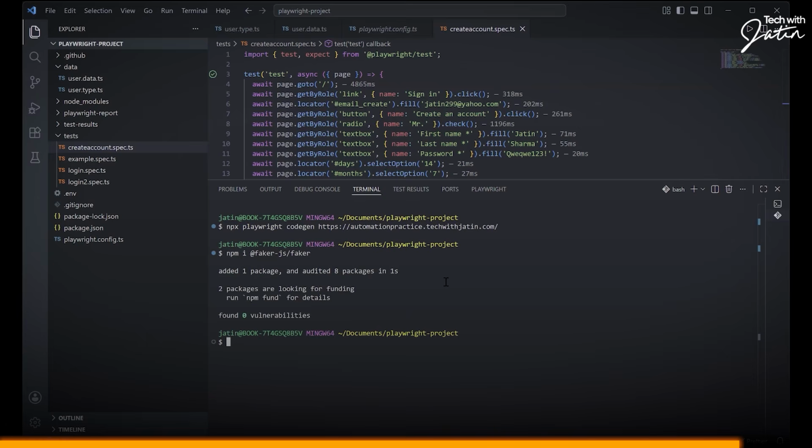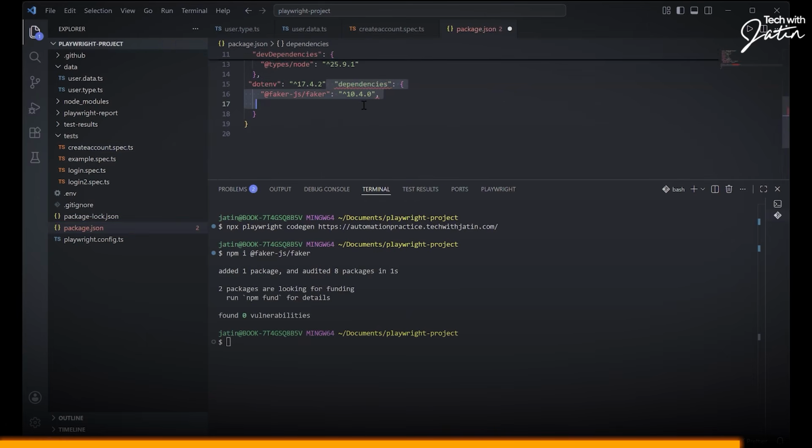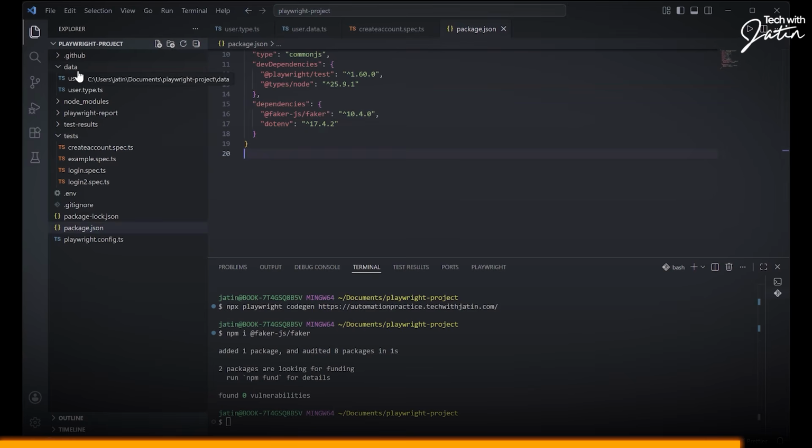Done. If I go to the package.json, Faker is somewhere over here. Okay. So we got the Faker library, because now we got the Faker library, we can use it. Now, I can do a lot of things. I'm first going to create a type of the object.